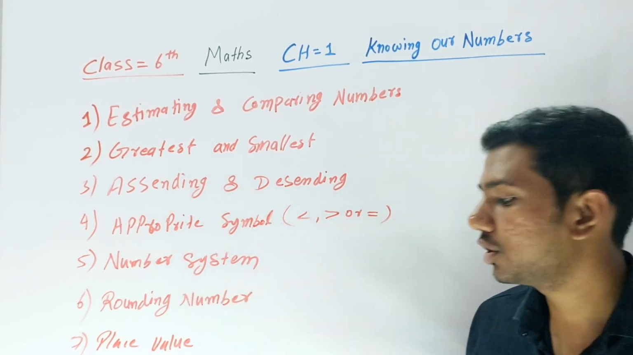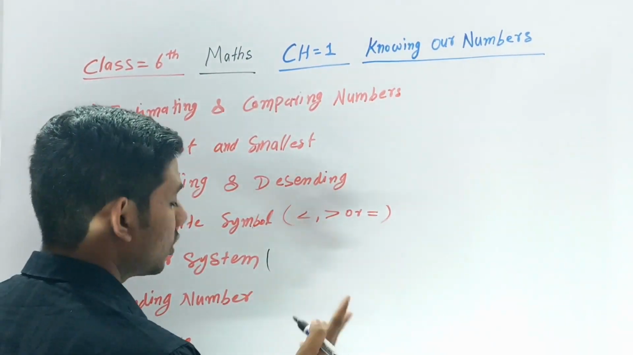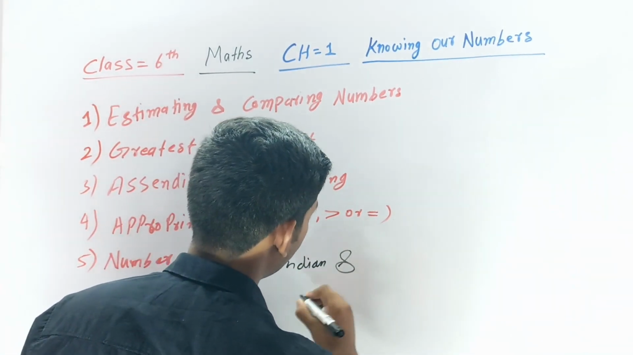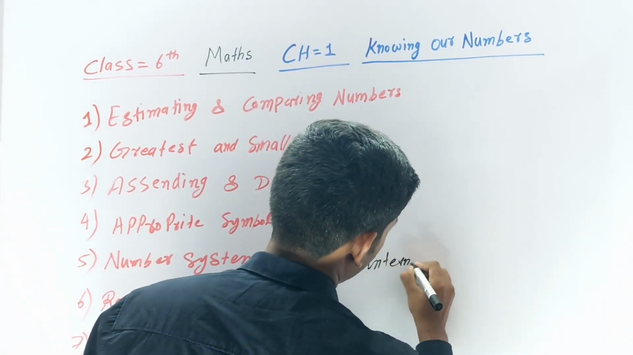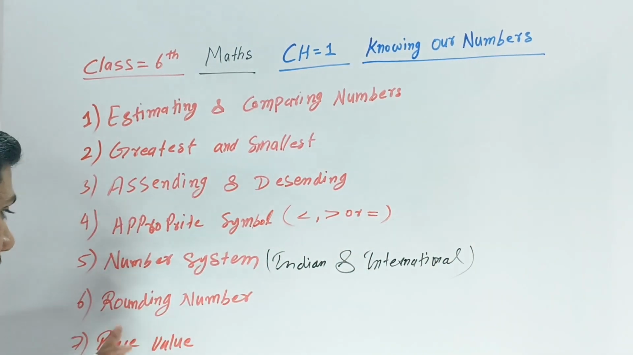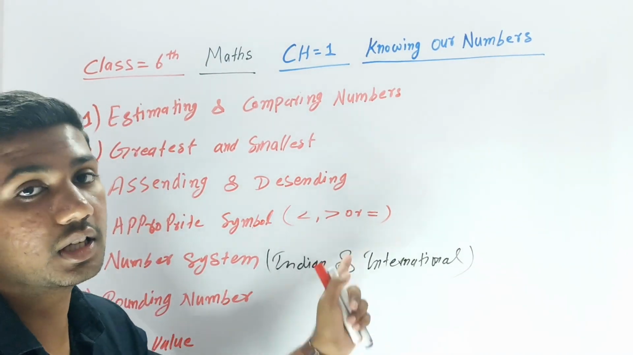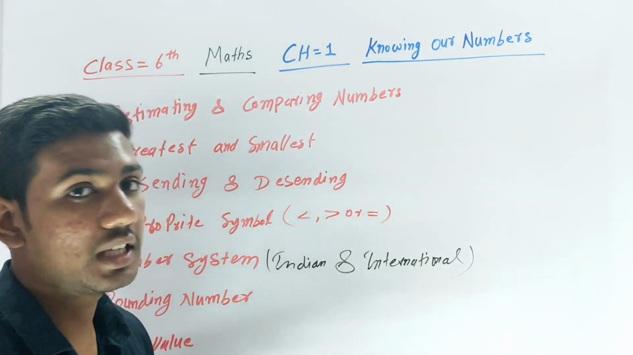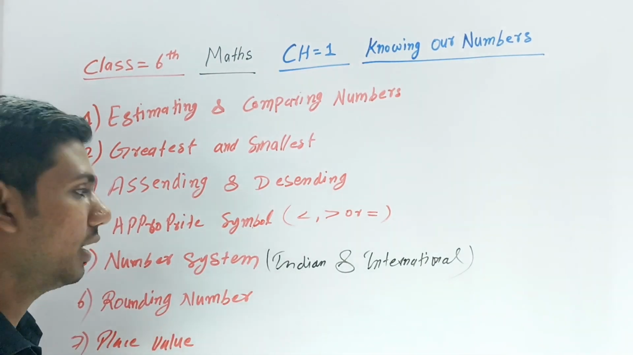Then the number system. When we talk about the number system, there are two types: one is the Indian number system and another is the international number system. Remember, if you want to understand the Indian and international number systems, go to our playlist, where the Indian and international systems are already explained very easily. Otherwise, just see this video only, I explain this here also.